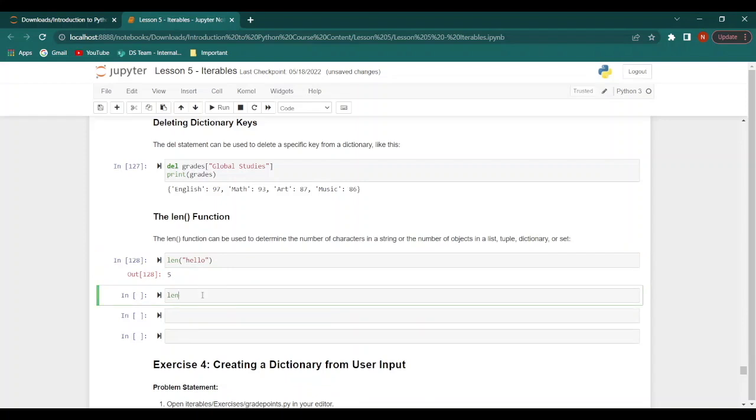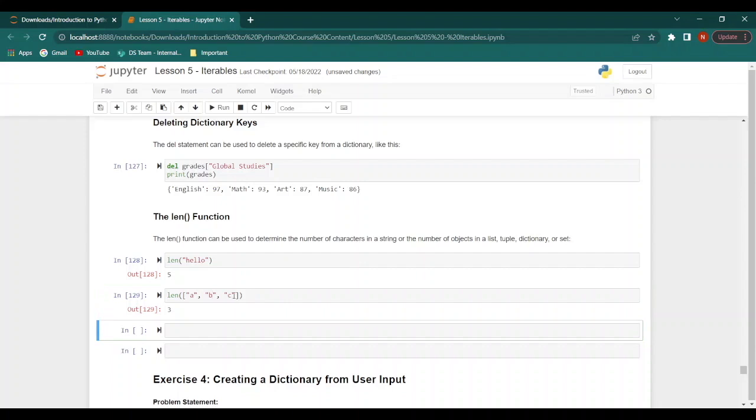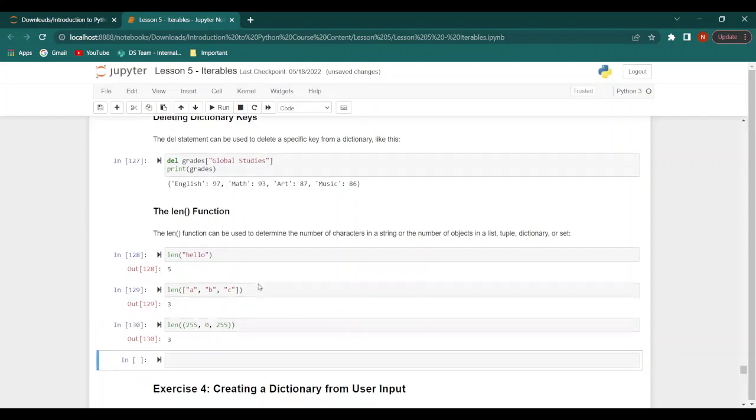Now let's say we had len and then we had a list of A, B, and C. So when we run this, we get 3 because there are 3 elements within this list. Now let's try len, and this time let's make it a tuple of 255, 0, and 255. Once again, we get 3.